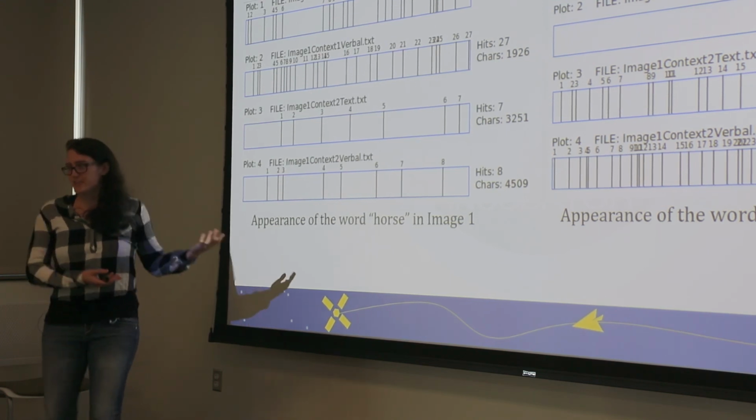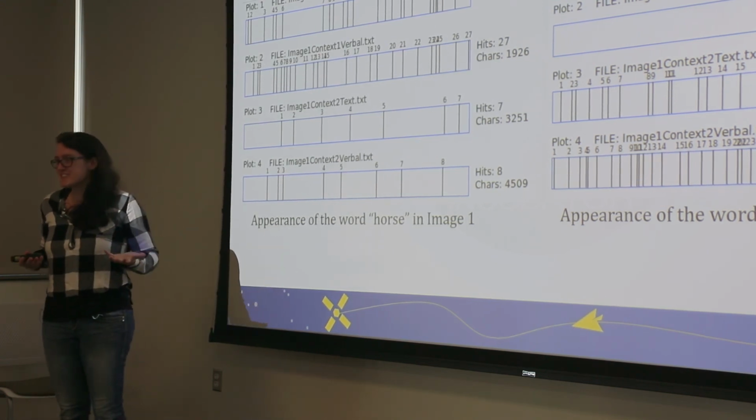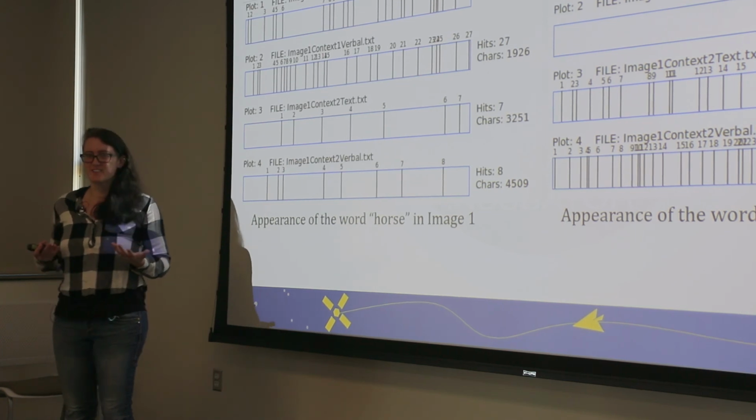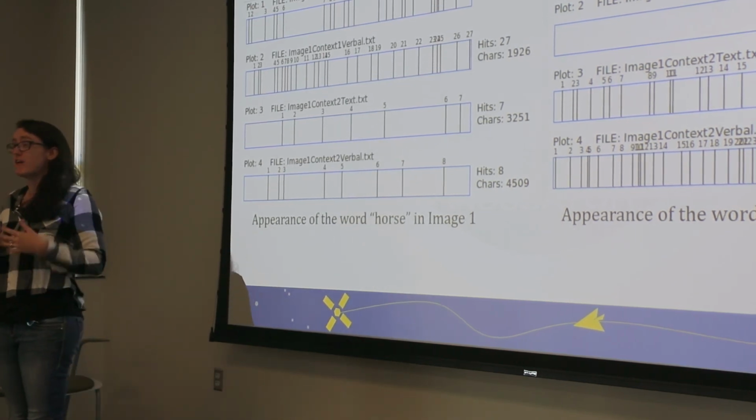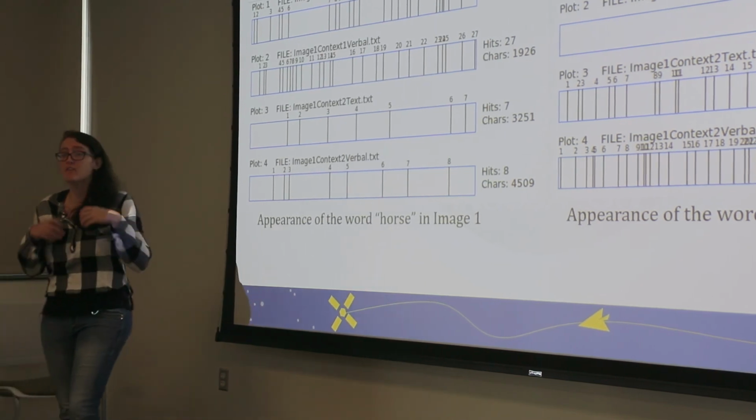Okay, we can see that, but are we really interested in occurrences of the word yellow and occurrences of the word horse? No, those are image specific, right? Not every image we look at is going to have a horse. Not every image we look at is going to have the color yellow.